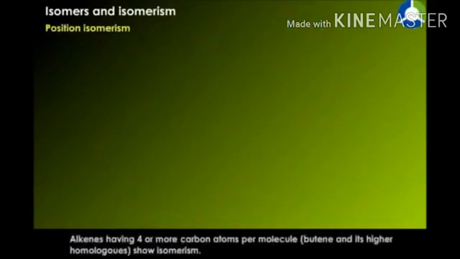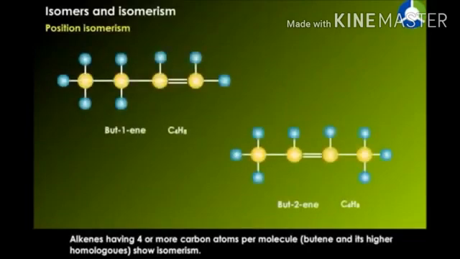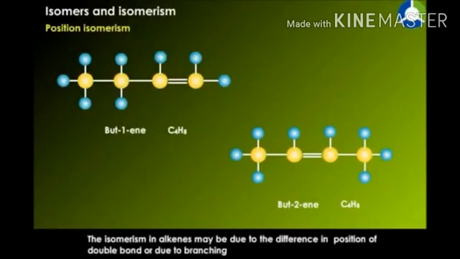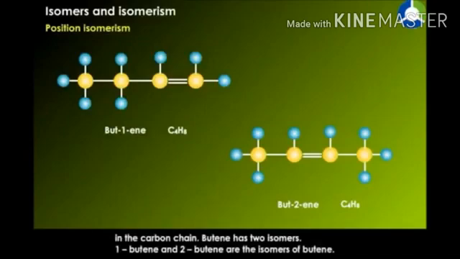Position isomerism. Alkanes having 4 or more carbon atoms per molecule, butane and its higher homologues, show isomerism. The isomerism may be due to the difference in position of the double bond or due to branching. In the carbon chain, butane has two isomers: 1-butene and 2-butene are the isomers of butene.